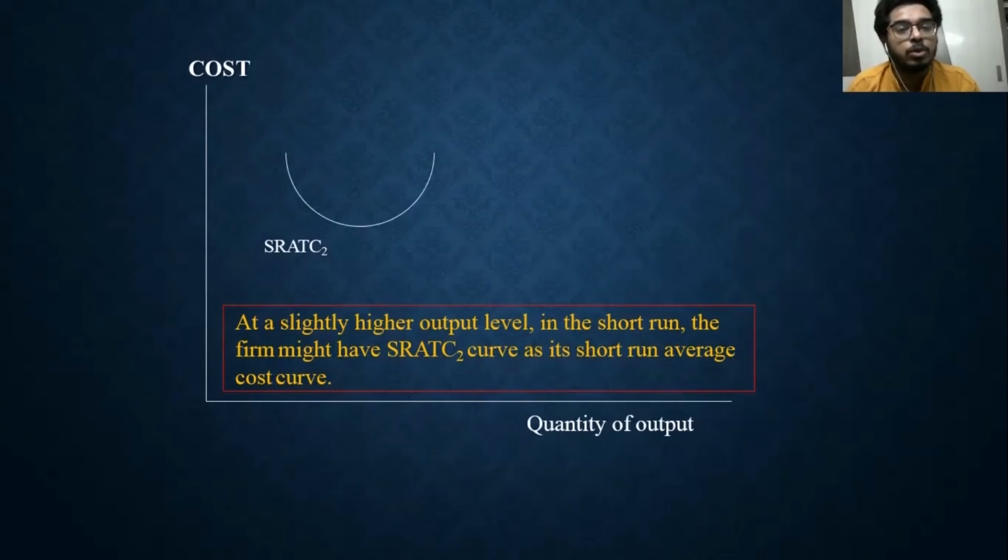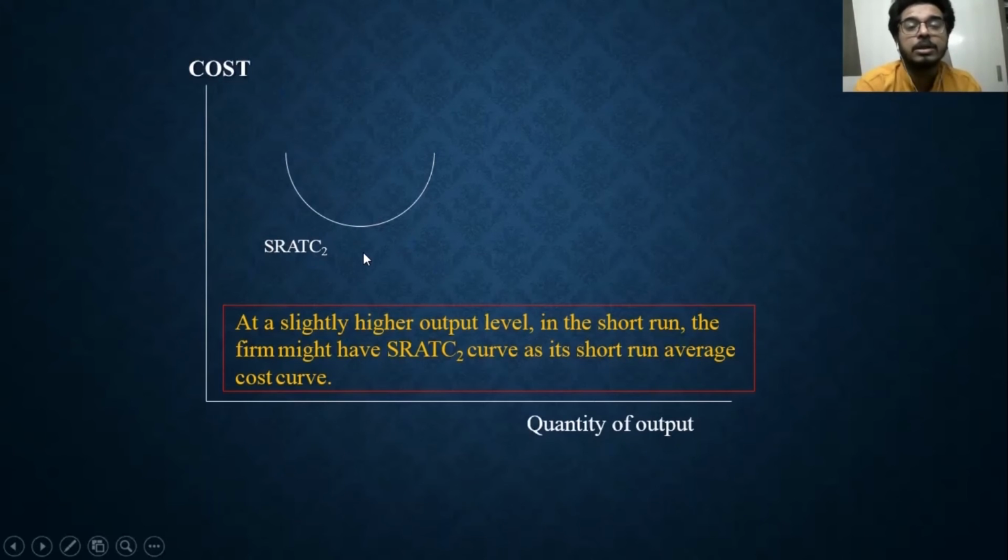In another short run period over here, with a higher output level, we have moved to a lower cost curve. In a short run, the average cost is first falling and then increasing, right?